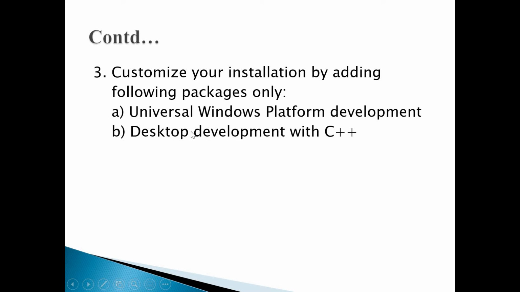These two packages I have installed on my PC: Universal Windows Platform development and Desktop development with C++. Visual Studio is quite large and consumes a lot of memory. You can see Python, .NET, mobile development, n number of things, but there is no need to install all. Only customize it like this. So now you have your IDE and your MS MPI installation. What remains is that you should know the structure of the program, and then you can run your Hello MPI program, the first MPI program.